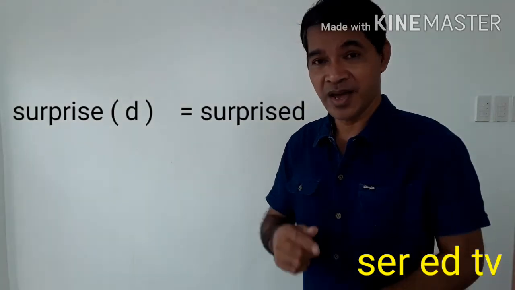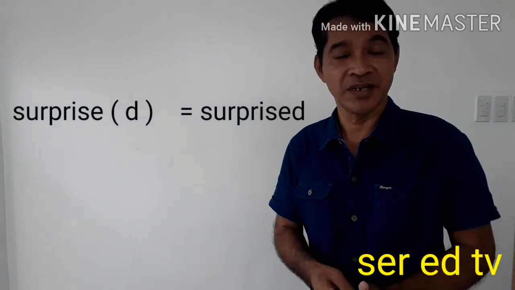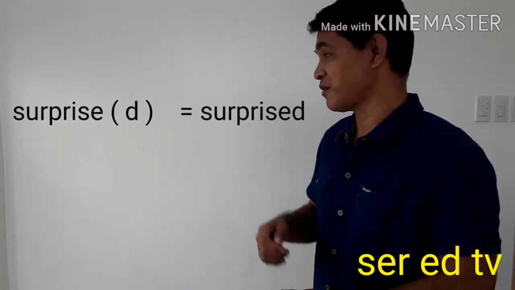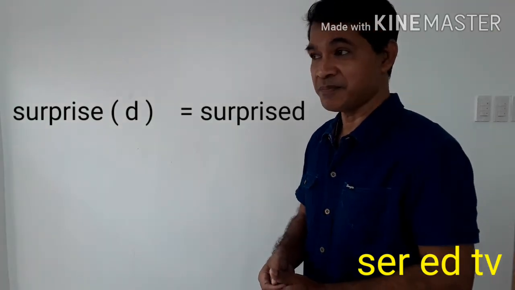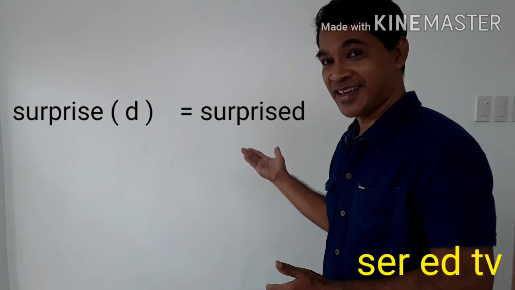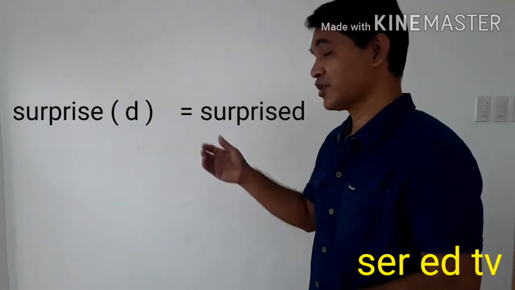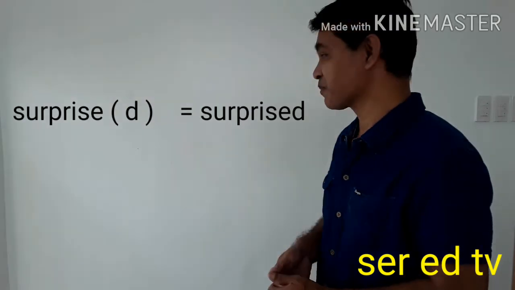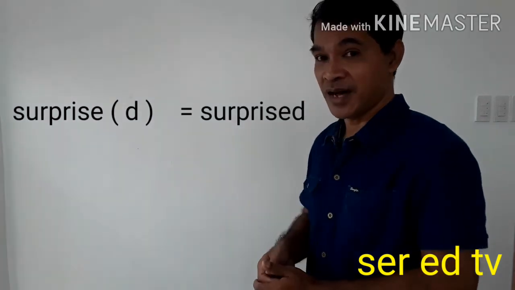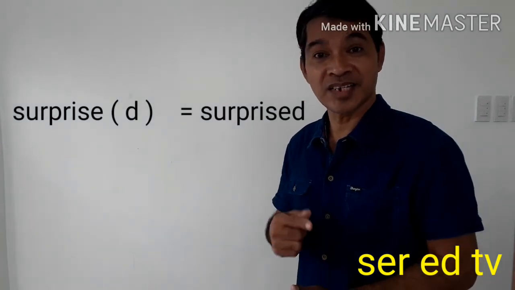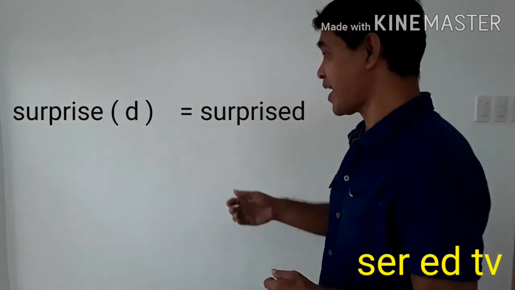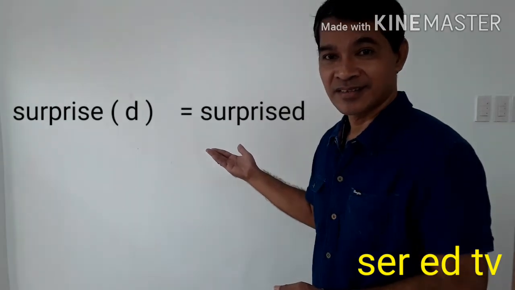Okay, next, let's have another example. Surprise. Surprise is an action word in the present form of the verb. To make it past tense, we just simply add letter D. So from surprise, it will become surprised. No, "surprise-ed" is wrong. Surprise, it will become surprised. You see, the sound of D now is letter T. Once again, listen. Surprise, it will become surprised.